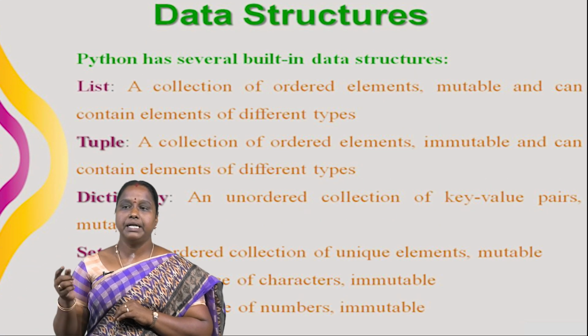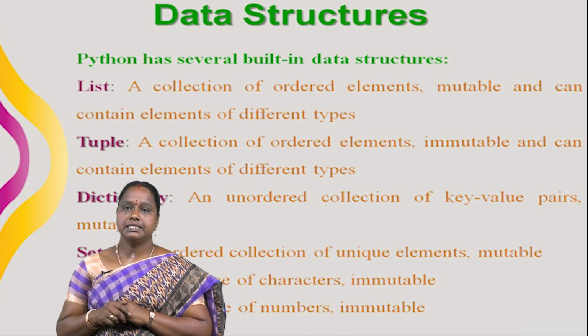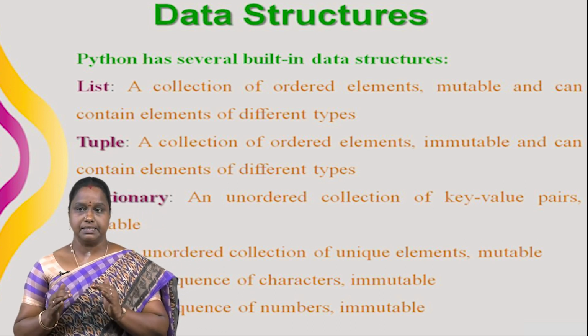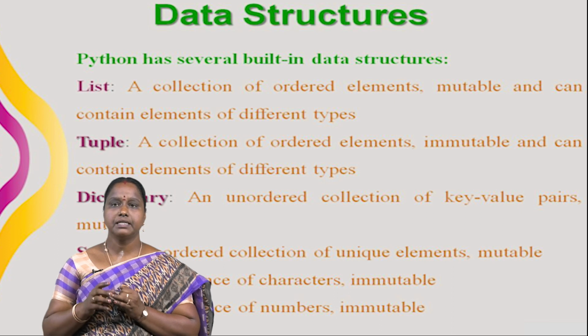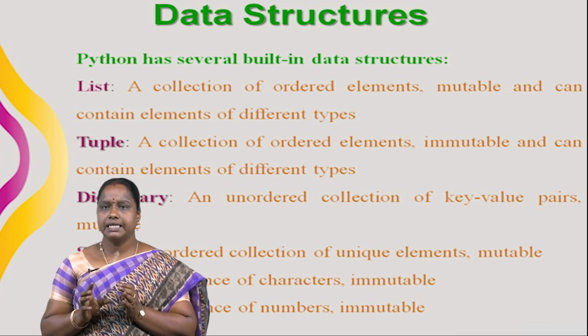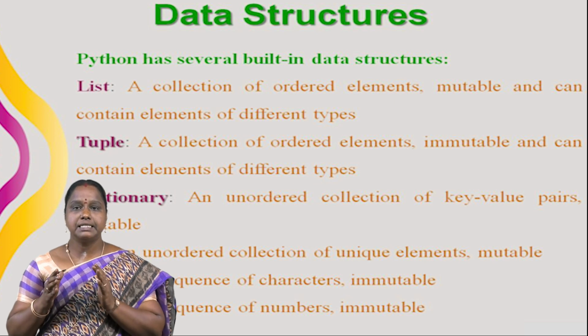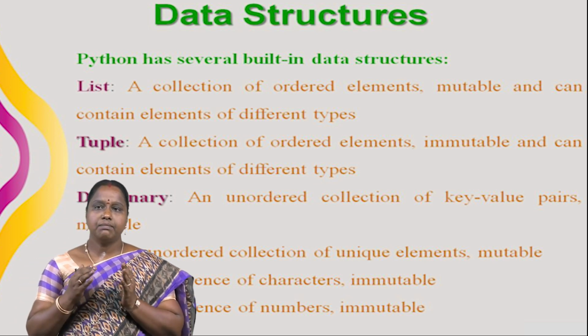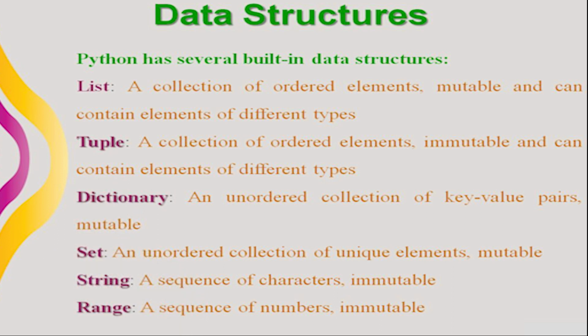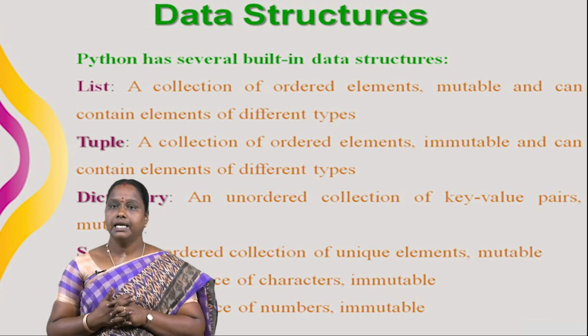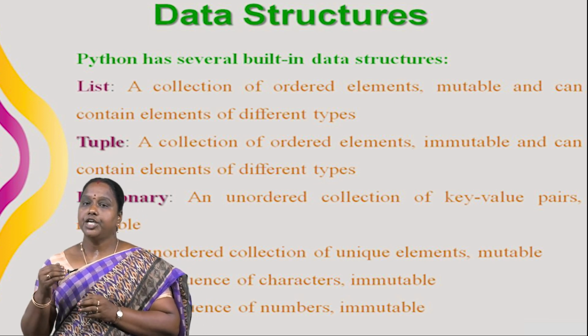Here Python has several built-in data structures. First one is list. List is nothing but a collection of ordered elements. It's a mutable one and it can contain elements of different types. And second one is tuple. Tuple is nothing but a collection of ordered elements, but it's immutable and can contain elements of different types. And third one is dictionary. It's an unordered collection of key-value pairs. It's a mutable one. And the fourth one is set. It's an unordered collection of unique elements. It's also a mutable one. And then fifth one is string. It's a sequence of characters, but it is an immutable one.